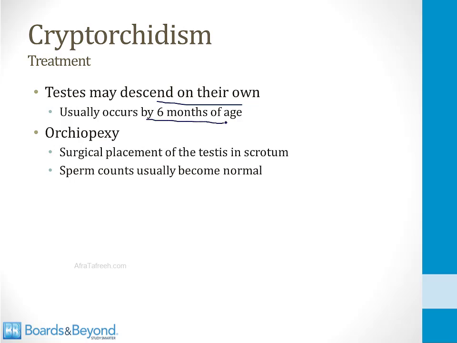If the testes don't descend on their own, or if they're thought to be unlikely to descend on their own because they're very high up in the abdomen, then a surgery can be done called an orchiopexy. This is the same surgery we talked about earlier for treatment of testicular torsion. It involves securing the testes to the wall of the scrotum. So the surgeon will pull the testes down and place them in the scrotum and secure them to the wall of the scrotum. Then the child should grow up with the testicles in the scrotum, and sperm counts will usually become normal later in life. And that concludes our video on scrotal disorders.